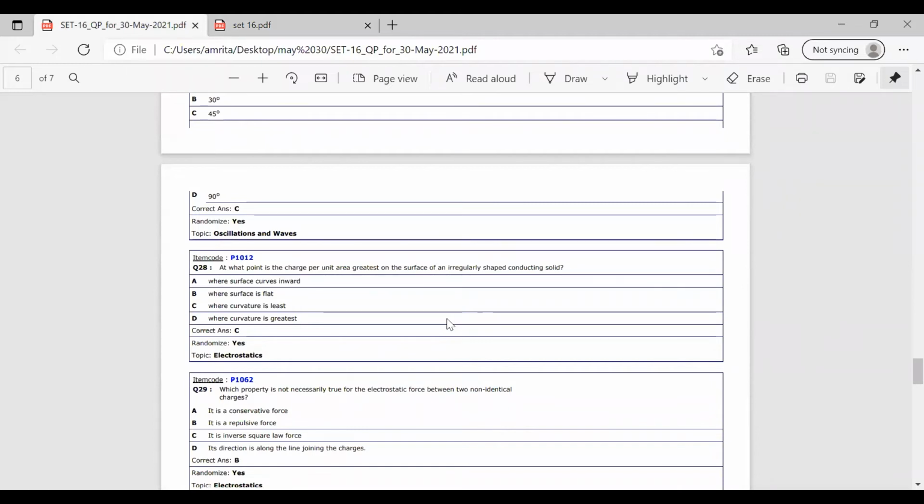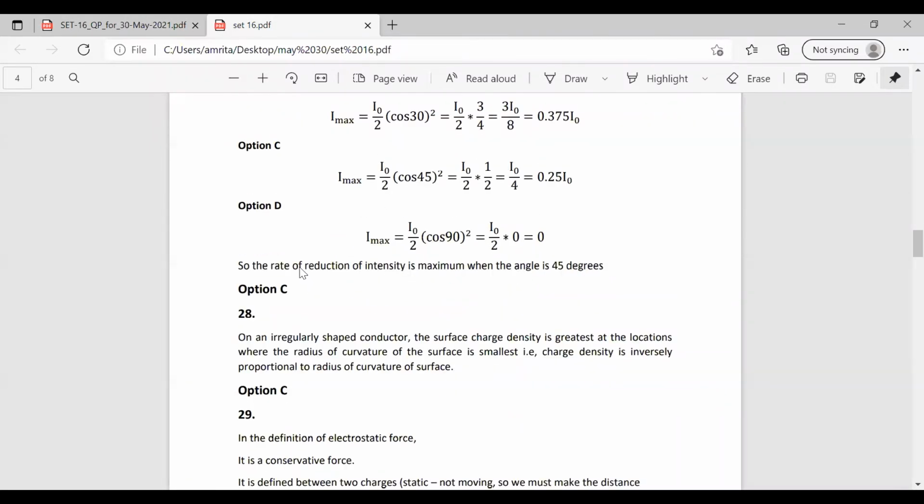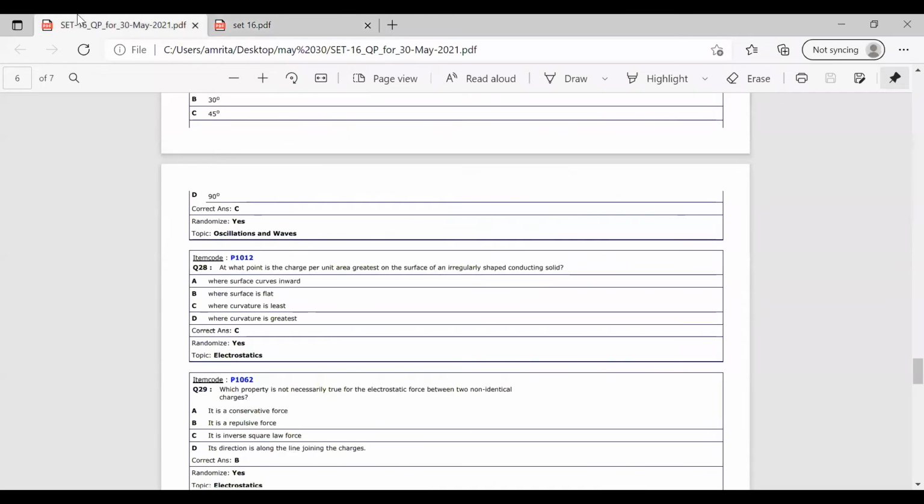So we are given an irregularly shaped conducting solid and we have to find out at which point the charge per unit area will be greatest. All this we have studied in our school. For an irregularly shaped conductor, the charge density will be greater when the radius of curvature is less. So it is related to the radius of curvature of the surface. When it gets low, the density becomes high.